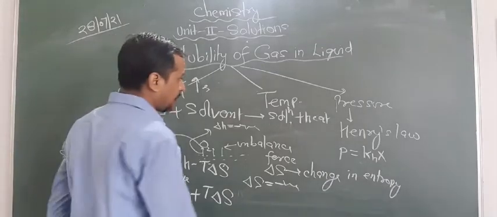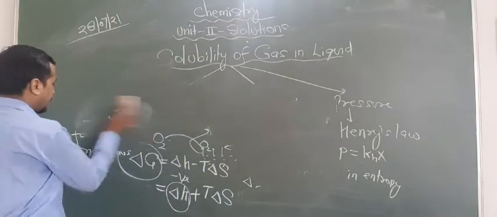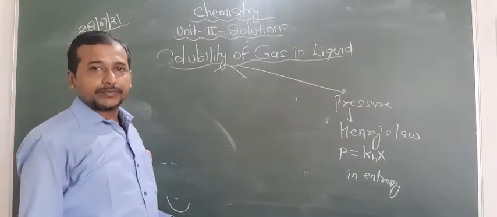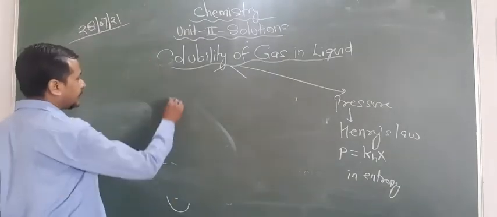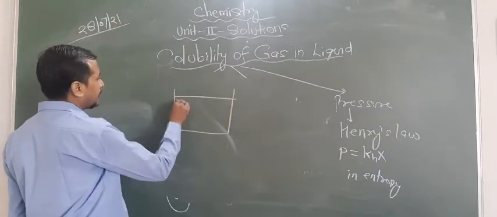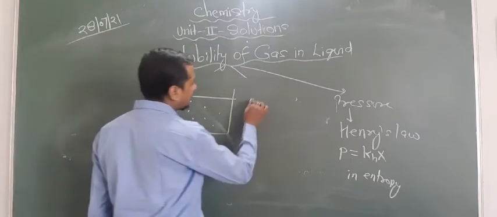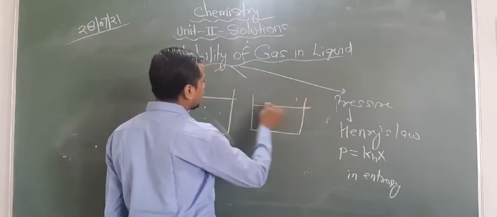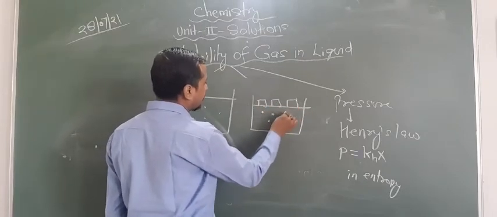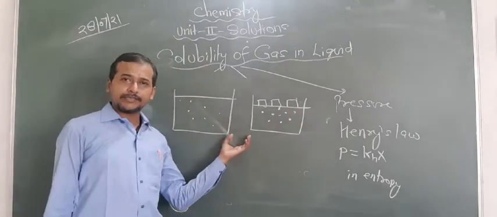Okay? Now let us focus on the most important thing regarding the solubility of gas, that is known as pressure. So pressure has a major role in the solubility of gas. One diagram is given in the NCERT book. Here the solubility of gas is shown like this. But when we apply pressure, that means some pressure is applied here, in that condition the solubility of gas increases more. So this type of diagram is given in the NCERT book.